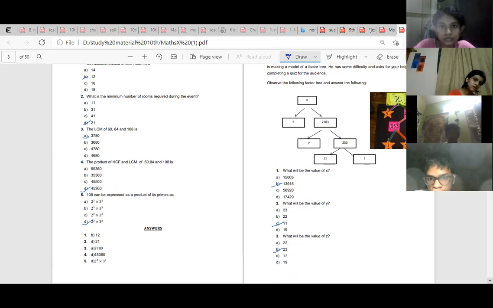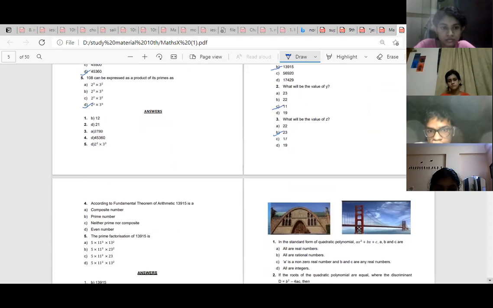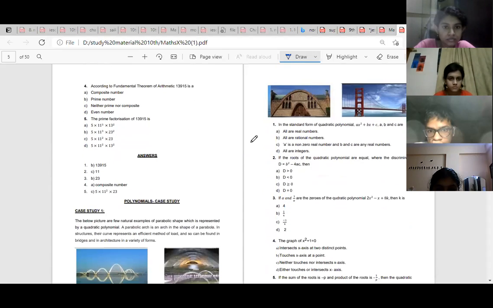Yes, ma'am. According to composite number, 13915 is a composite number. Prime factorization of 13915 is 5 into 11 square into 23. Right. See.